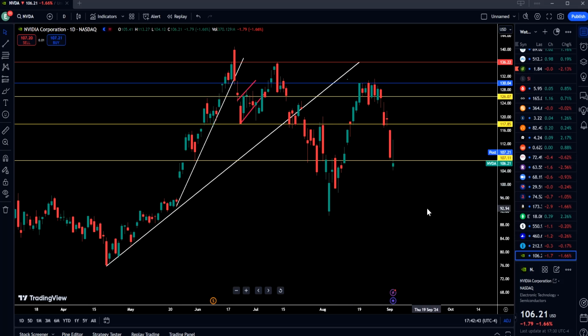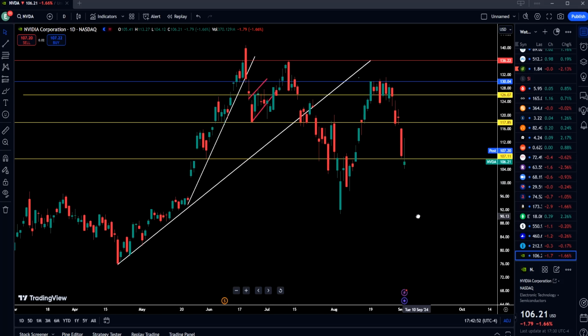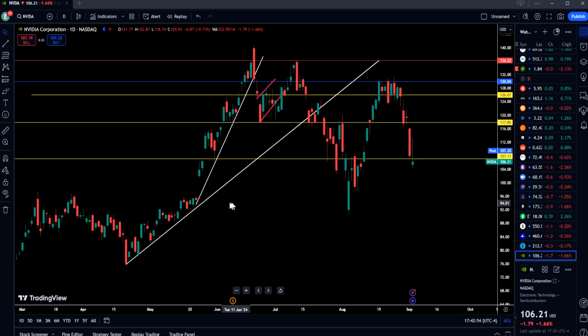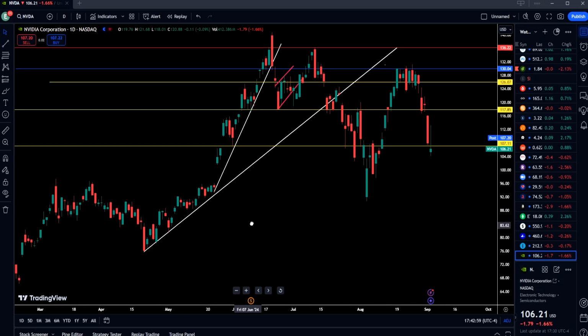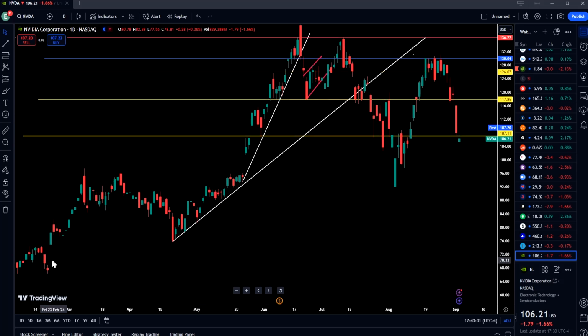And if the market sells off, and if this stock is leading that sell off, you're going to see a lot more selling on Nvidia stock. So watch out. Under 107, this thing is going to come down to 98 bucks, and then from there, maybe even down here, which is going to be around 96, and then at some point, this gap will come into play, guys. Right here, that's going to be around $68.